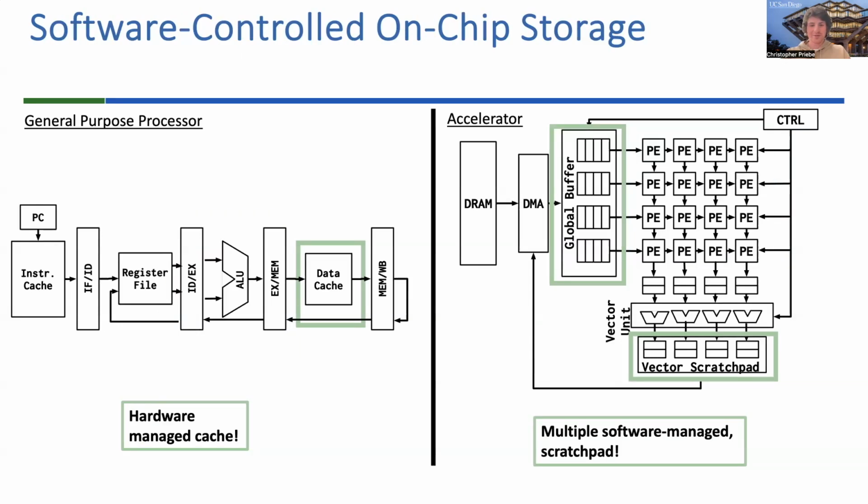When we're dealing with general purpose processors, while we are going to be manually loading and storing data from our main memory into our register file, the intermediate memory hierarchy, specifically I'm talking about the cache hierarchy, is completely hardware managed, which relieves a burden off the compiler. However, when we're dealing with domain-specific accelerators, there could be a large memory hierarchy of scratch pads that are completely software managed. So we have to keep track of the data that's on there, and we need to do validation to make sure that the data fits.